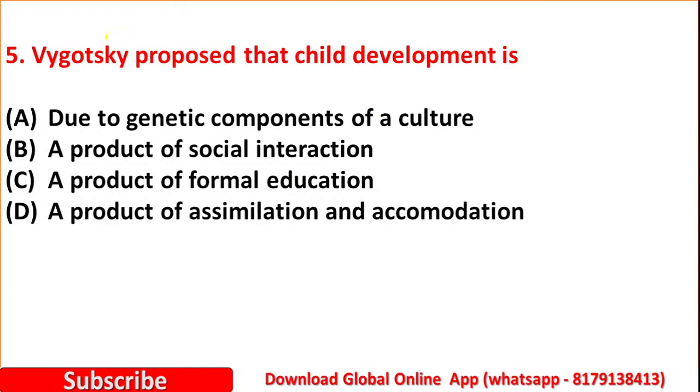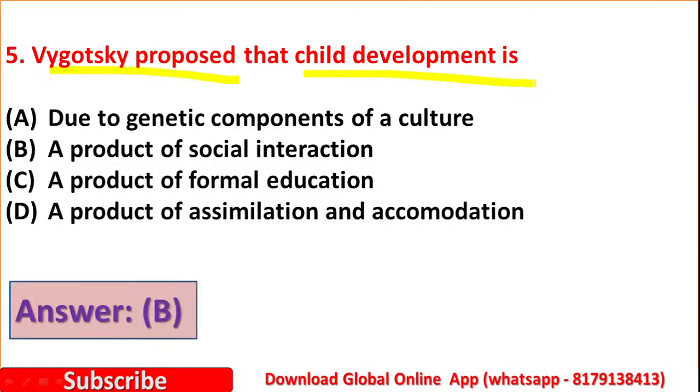Question number 5. Vygotsky proposed that child development is option A, due to genetic components of a culture. Option B, a product of social interaction. Option C, a product of formal education. Option D, a product of assimilation and accommodation. Yes, Vygotsky proposed that child development is a product of social interaction. So option B is the right answer.